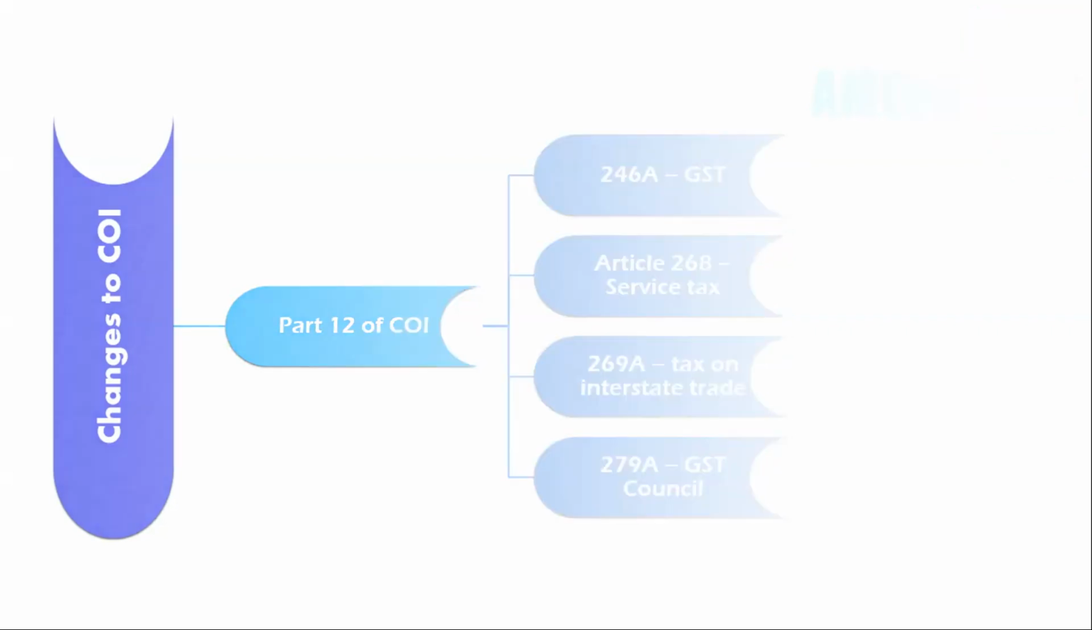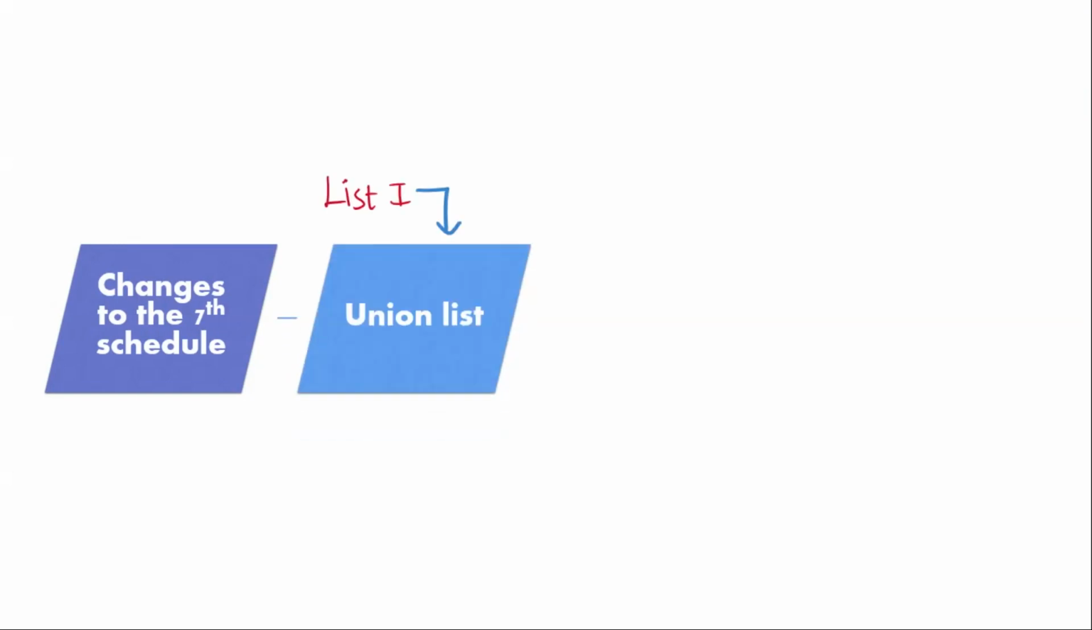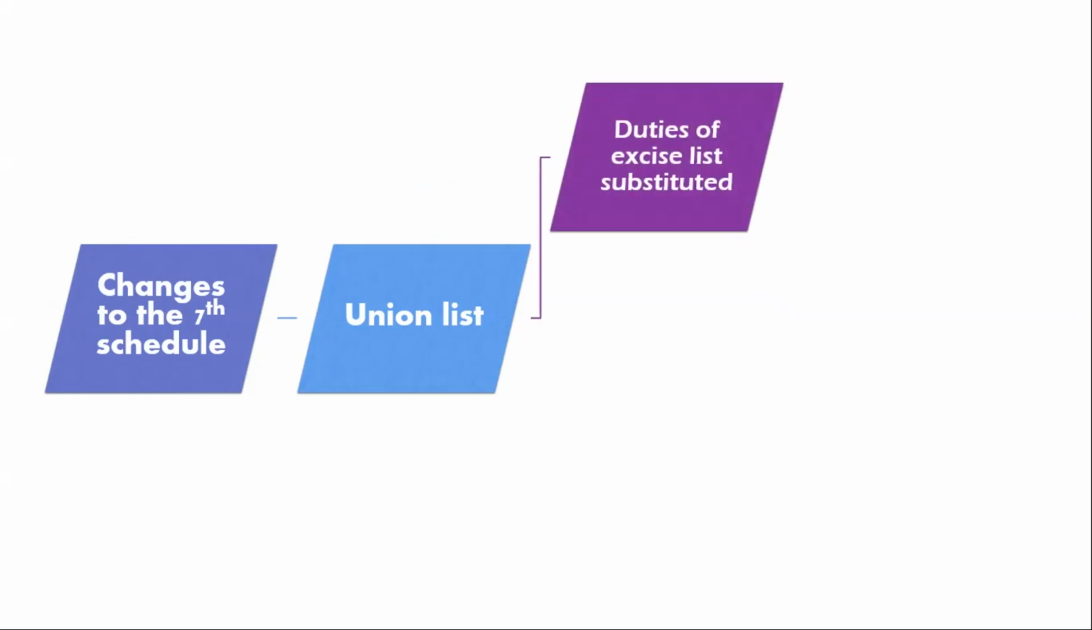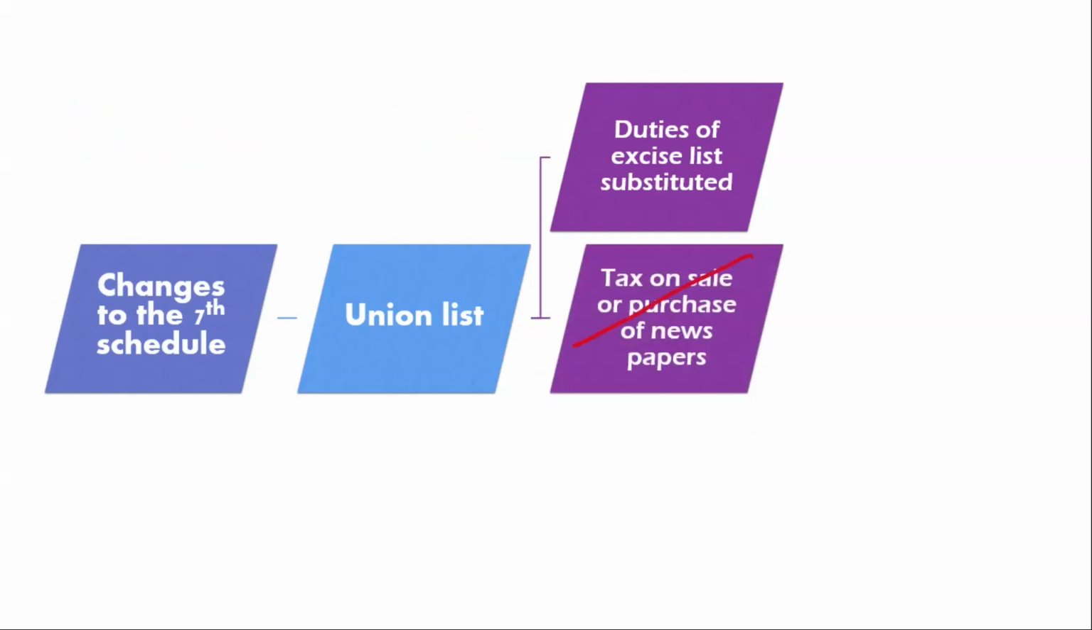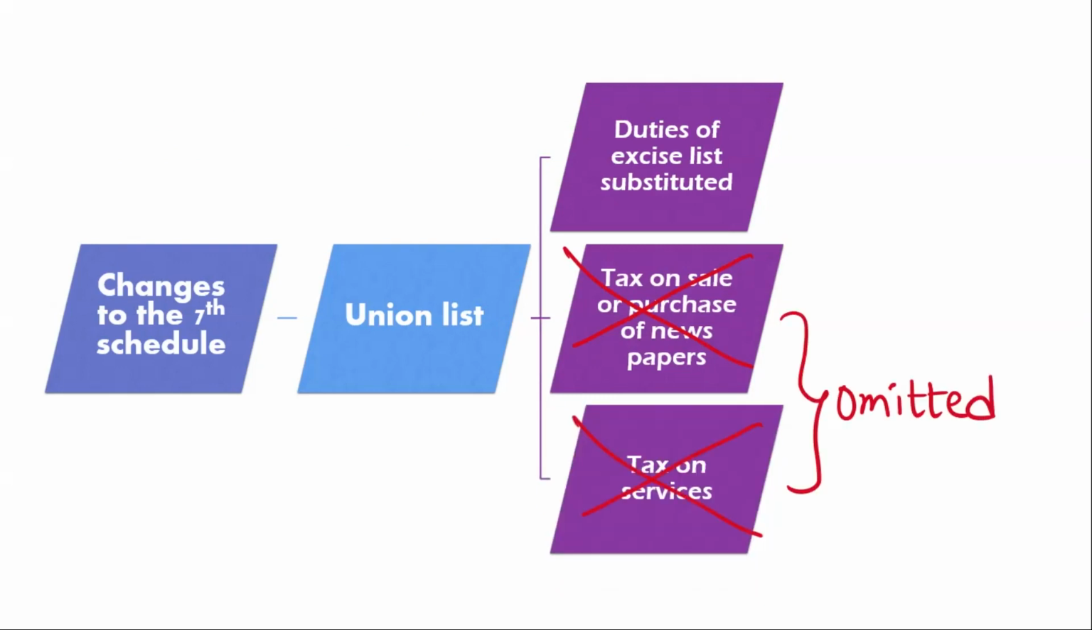Also, a few amendments were made to the 7th Schedule of the Constitution of India. This includes, in the Union list, also the List 1 of the 7th Schedule, the duties of excise entry is substituted by certain goods, which include crude petroleum, high-speed diesel, petrol, natural gas, aviation turbine fuel, tobacco and tobacco products. And also under this Union list, tax on sale or purchase of newspapers and tax on services has been omitted.